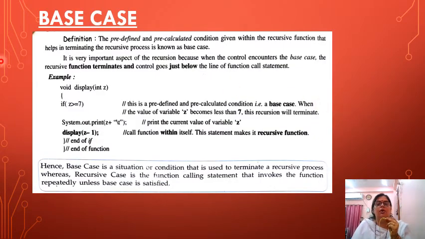Now, the definition of base case. What is the definition of base case? A predefined and pre-calculated condition given within the recursive function that helps in terminating the recursive process. The base case is very important. This is our base case: if z is greater than or equal to 7, then it will terminate. Otherwise, the function will go on. So the base case is for the termination of recursive functions.